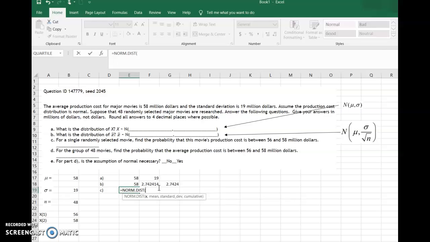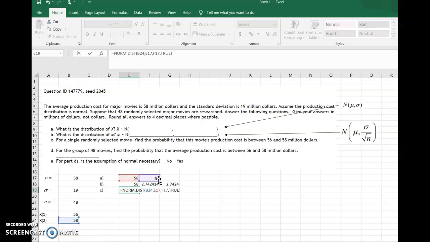It says, all right, what do you want me to find the area below? That's your X. So I'm going to click on the bigger of the two, comma. What is the mean? Well, it's the same as the population mean, 58, comma. What is the standard deviation? Since we're selecting only one, it's the same as the standard deviation of the population. So we're going to use our standard deviation from part A, comma. And then it's saying, do you want me to find the cumulative area below that? Most certainly. So we'll say true.